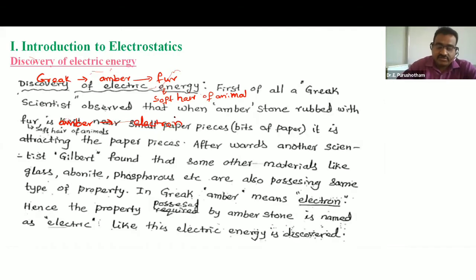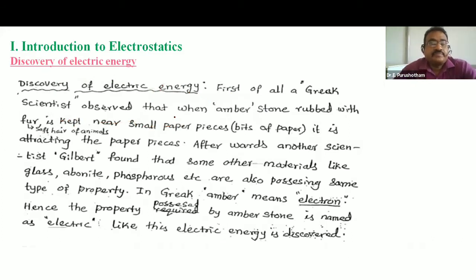You can see here clearly. First of all, Greek scientists observed that when amber stone is rubbed with fur, soft hair of animal, and kept near small bits of paper, it attracts the paper pieces.